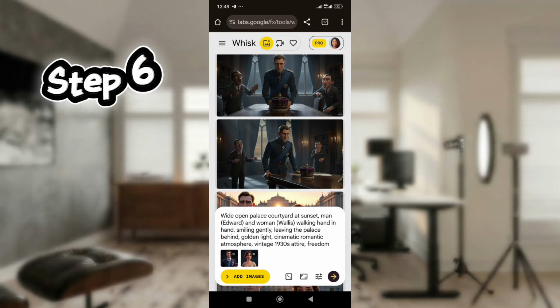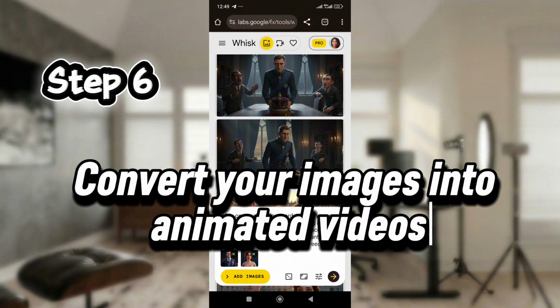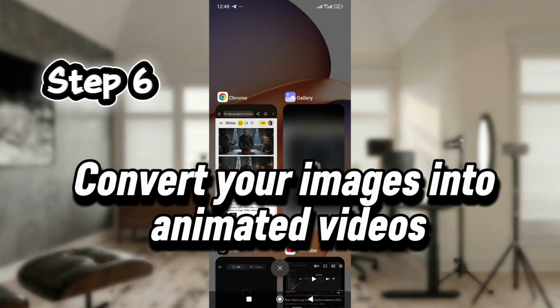The next step is to convert the images we generated, that's the scenes, into animated videos that talk. We are going to use Grok for this. You go to grok.com. You can decide to use the Grok app because there is an app on Play Store. You download it and use it. So let's go to Grok. I'll be using the app for the purpose of this video.